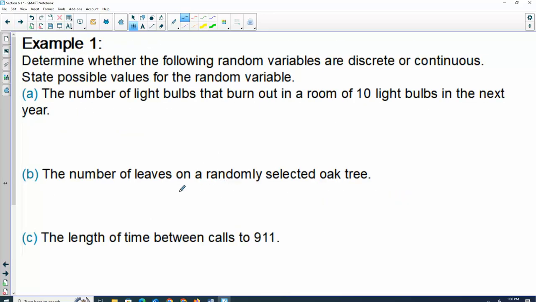So for each of these, I want to decide if it's discrete or continuous, and then what kind of values can we get out. A, the number of light bulbs that burn out in a room of 10 light bulbs in the next year. Good. That's discrete. We can count them. What kind of values would it have to be? Could I have 0 light bulbs that burn out? Okay, so it would be 0, 1, 2, 3, all the way up to 10. I know it can't be more than 10 because there are only 10 light bulbs in that room.